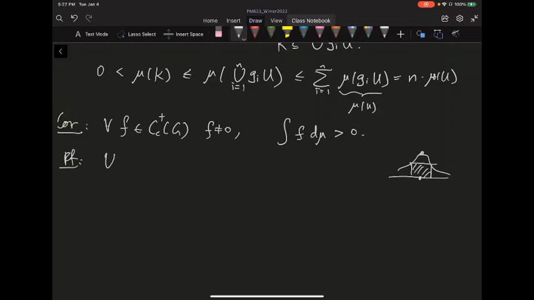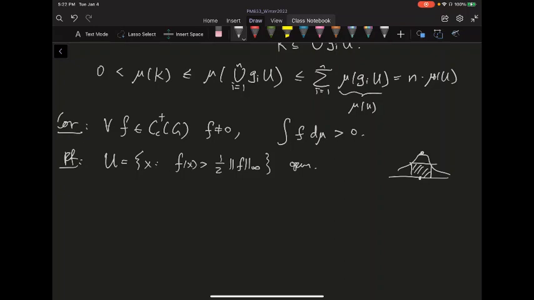So just pick U to be all the x where f of x is strictly greater than half of the sup norm of f. That's going to be open, and your integral is greater than or equal to half of the sup norm times the measure of U, which is strictly greater than 0. So I leave the detail for you.